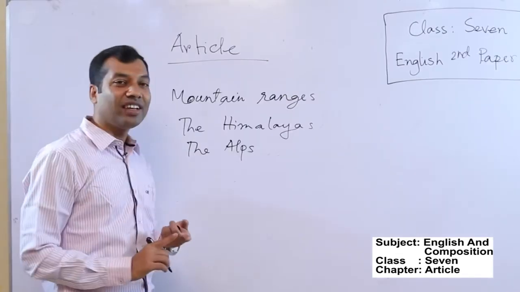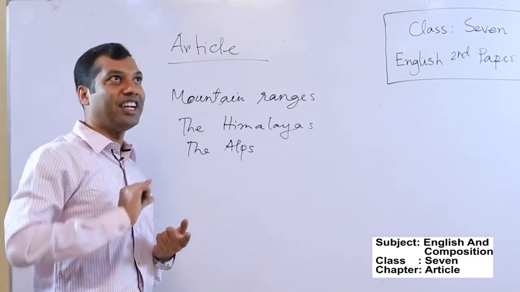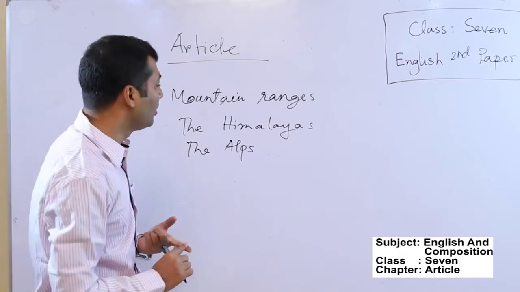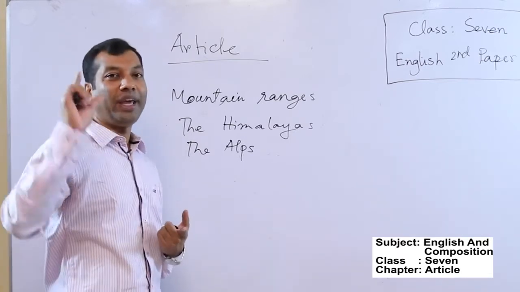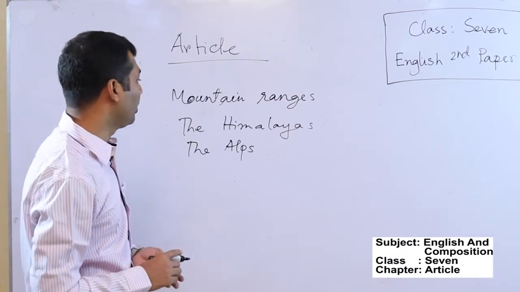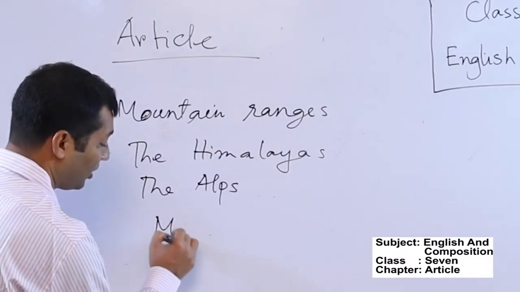But when there is a single mountain or a single peak, the highest point of a mountain is called the peak, you do not need to use the article the. So no article will be used there. For example, Mount Everest.